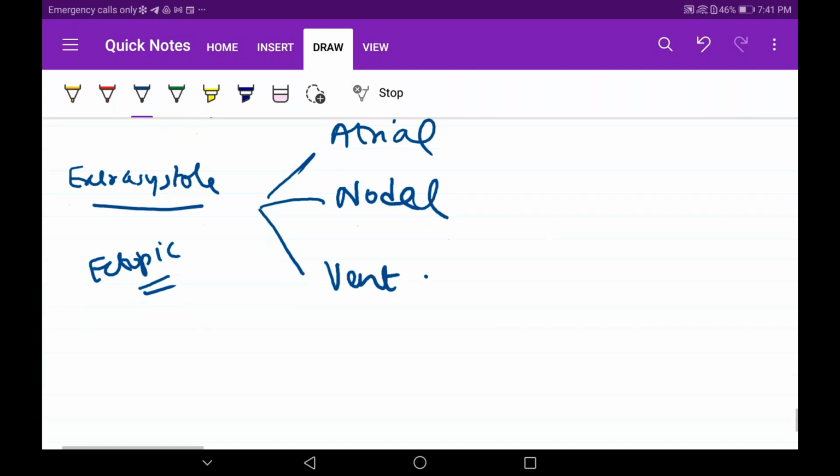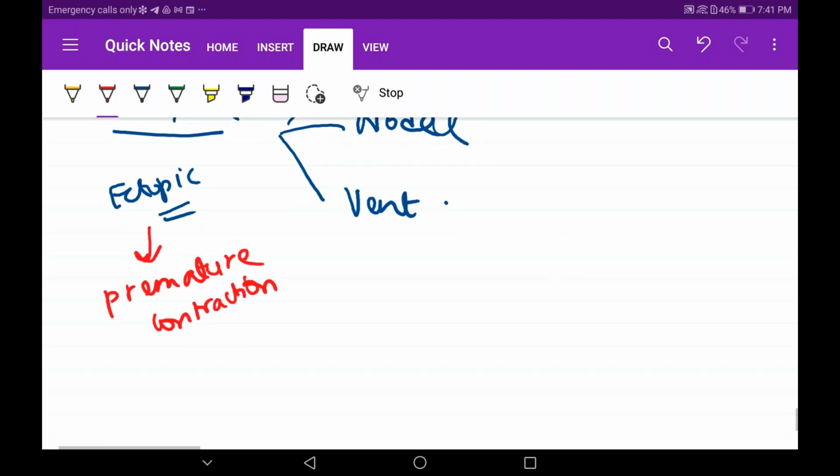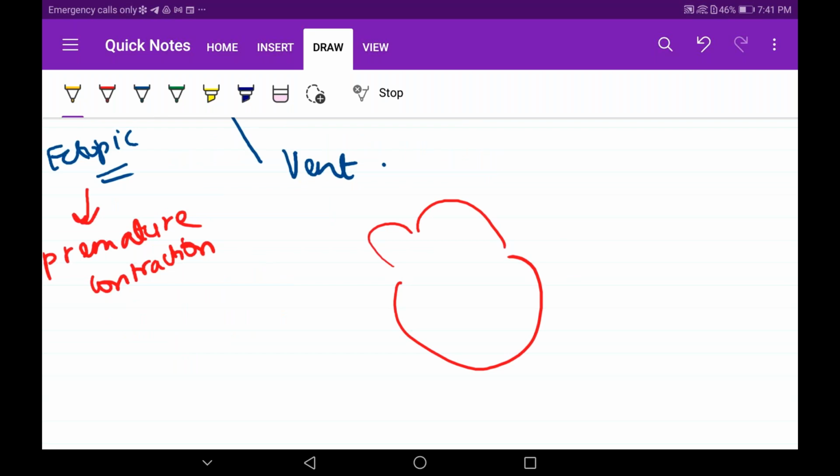So now when this ectopic beat is coming on the ECG, I should give it a name. I will call it premature contraction. What do I mean by premature contraction? See, for example, this is our heart and this is our conducting system: the SA node will send a signal and the AV node is here.